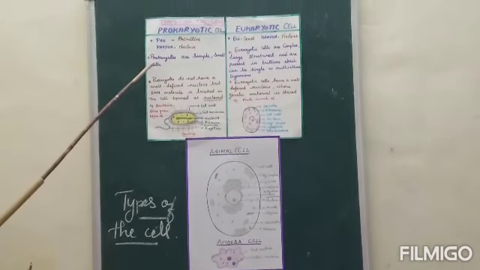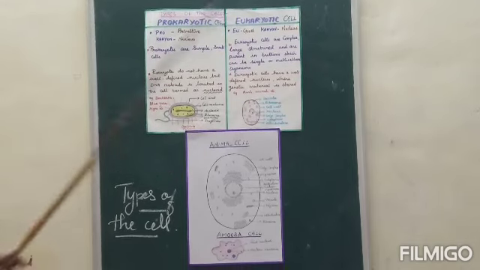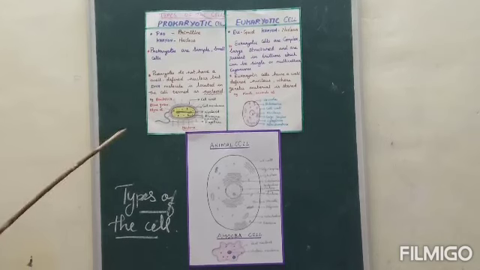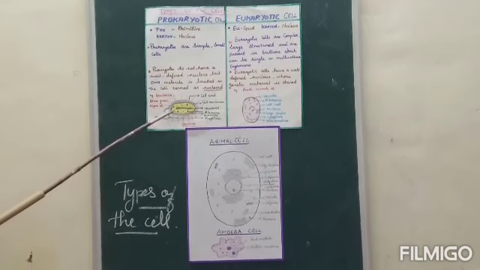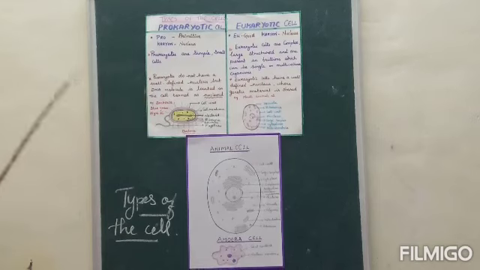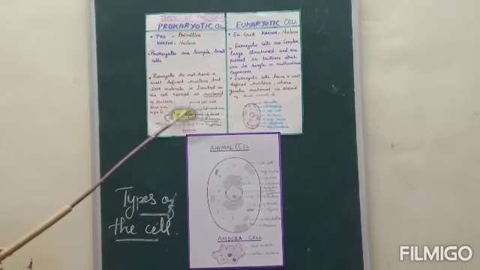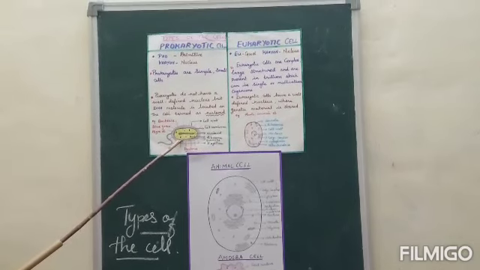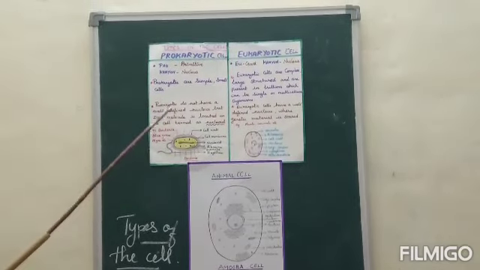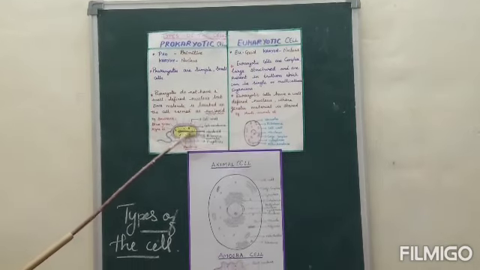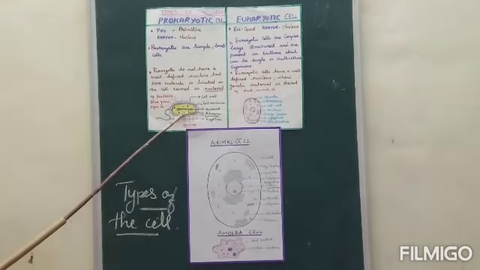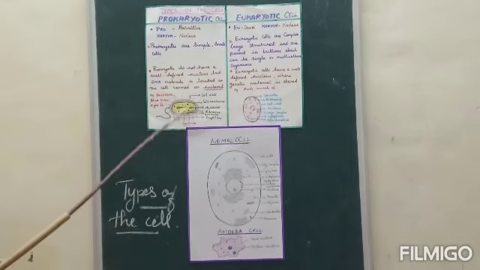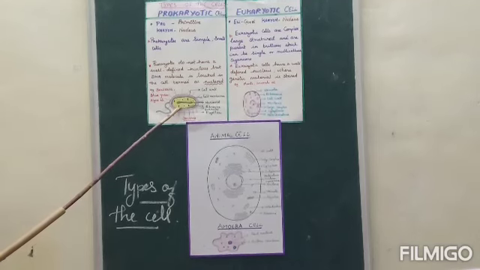The prokaryotic cells are more primitive than eukaryotic cells and have a simple structure. The nucleus of prokaryotic cells is not well organized. There is no nuclear membrane around the nuclear material in the prokaryotic cell. The cells having nuclear material without a nuclear membrane around it are called prokaryotic cells. What are prokaryotic cells?